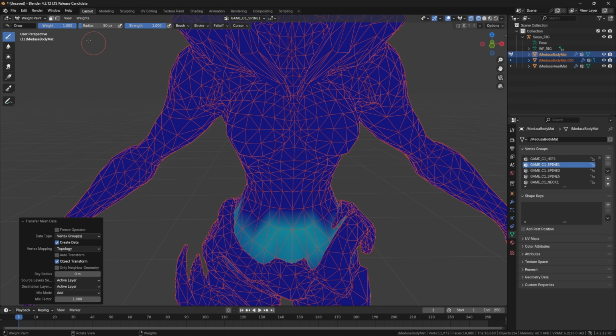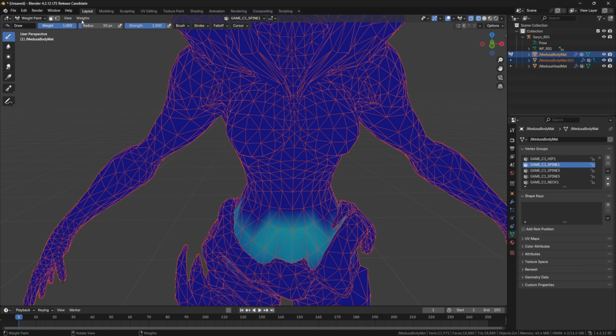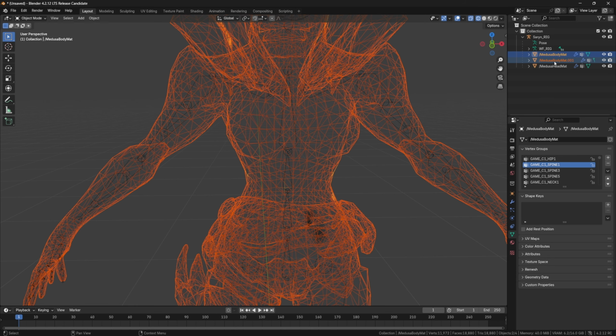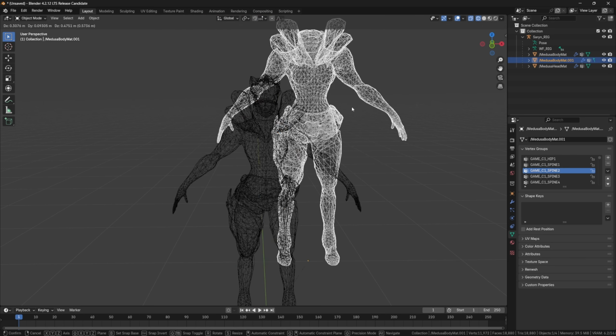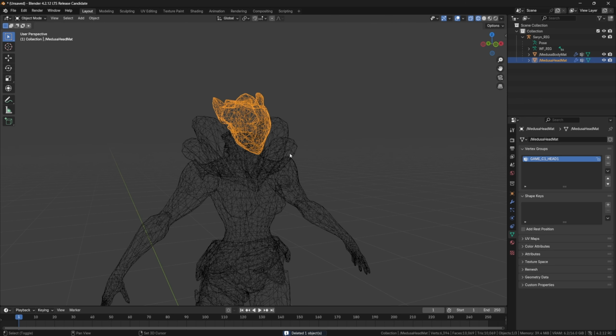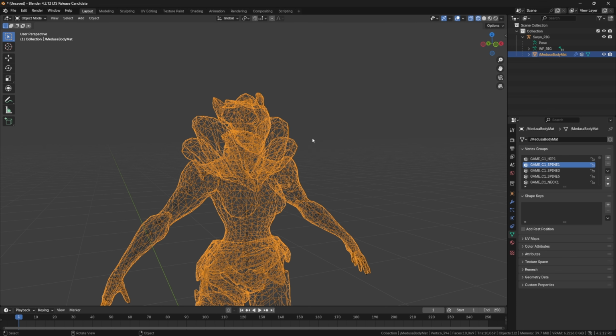And then we're going to hit spine 1, back here spine 2, and transfer weights. And now we can delete the duplication of our body. And if you want, I like to then combine the head with the body.